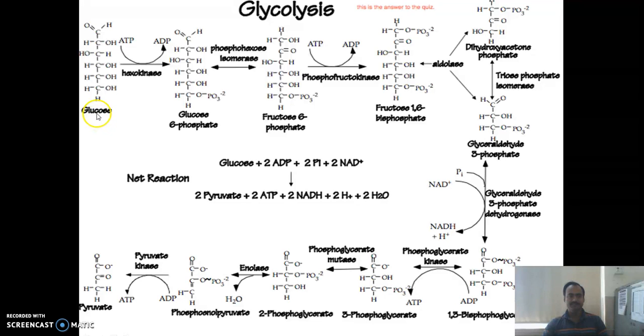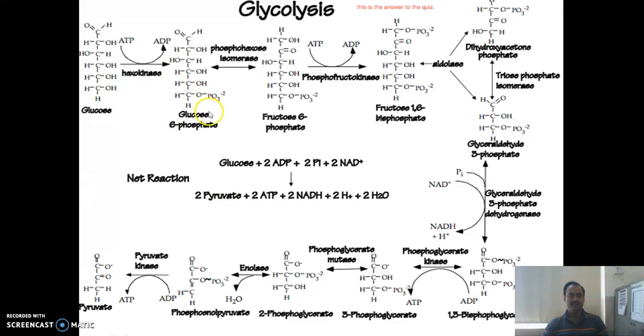In the first step, glucose is converted into glucose 6 phosphate with the help of enzyme hexokinase or glucokinase. Hexokinase is present in all the tissues except liver, while glucokinase is present in liver, and this process requires ATP to produce glucose 6 phosphate.